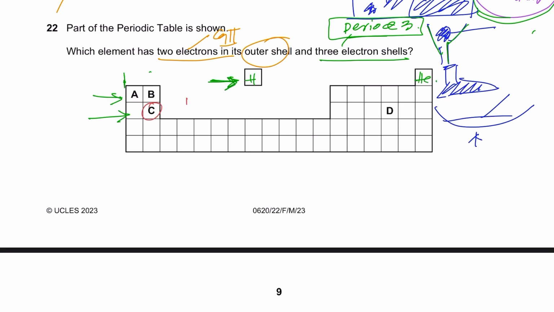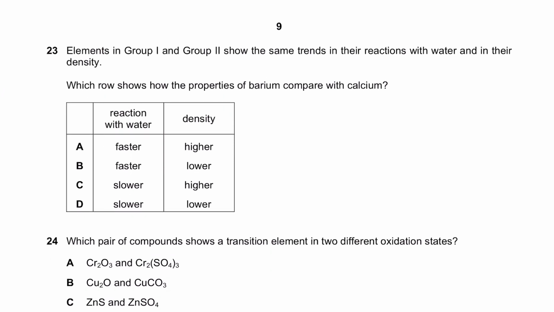And I think C is magnesium. Magnesium is 12, 24: first shell 2, second shell 8, and the third shell can hold up to a maximum of 8, but only 2 are left. So yes, it has 3 shells, and the outermost shell has 2 electrons, right? You could check the periodic table for that.